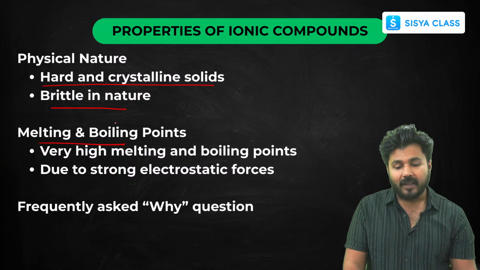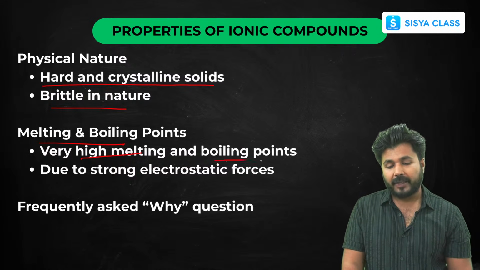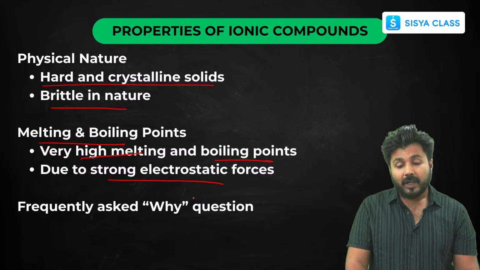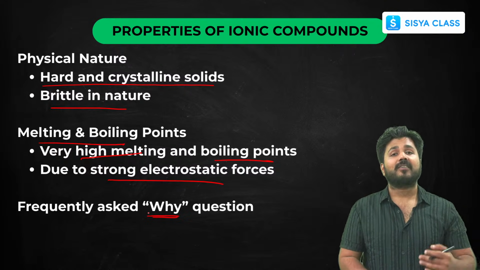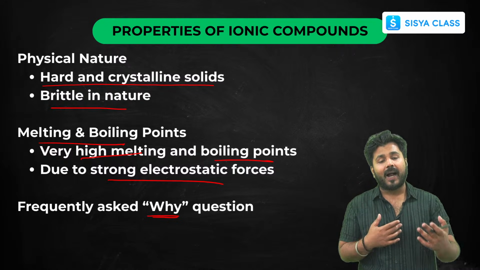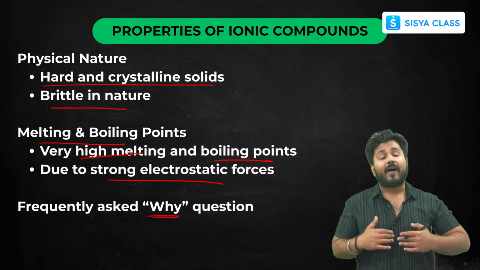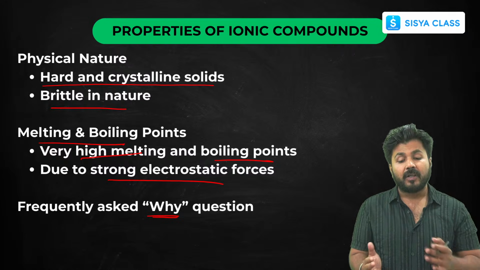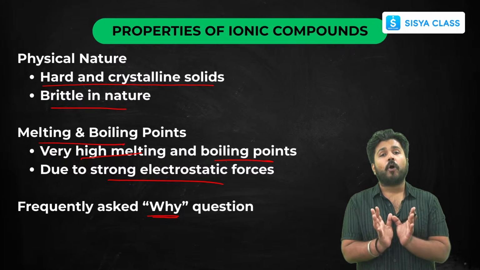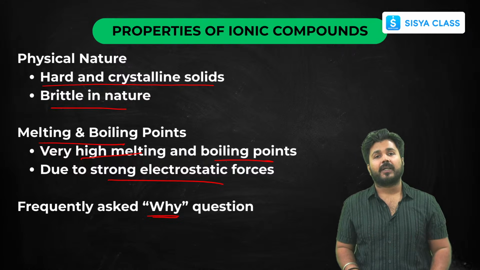That's why they have high melting and boiling points, because of these strong electrostatic forces. These questions are mostly asked under give reason: why ionic compounds are hard, crystalline or brittle, or why they have high melting and boiling points. I am also telling you along with the topic what questions can be asked from this particular topic.